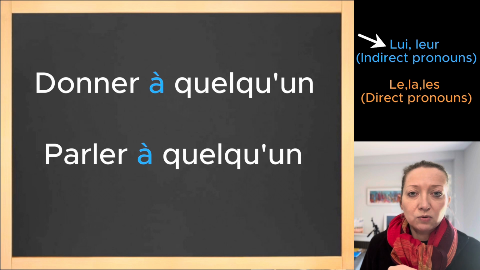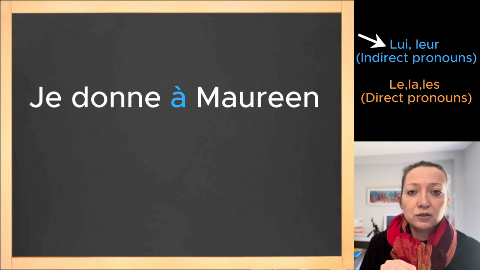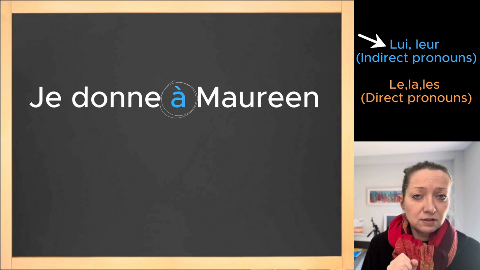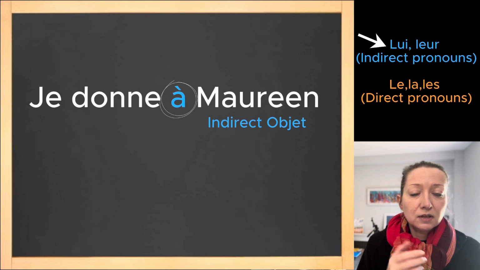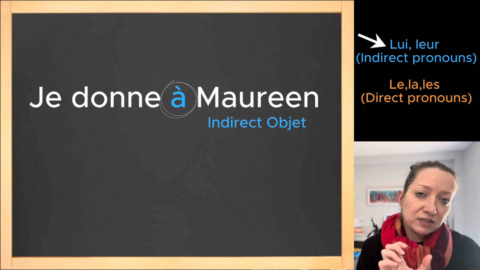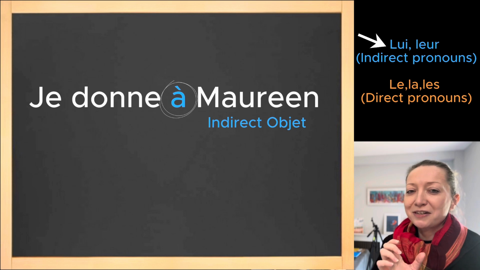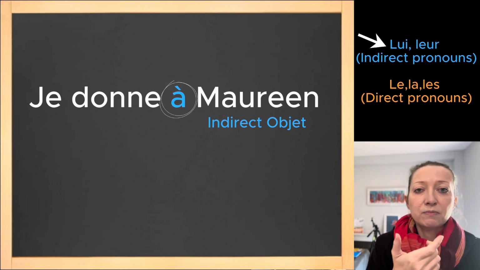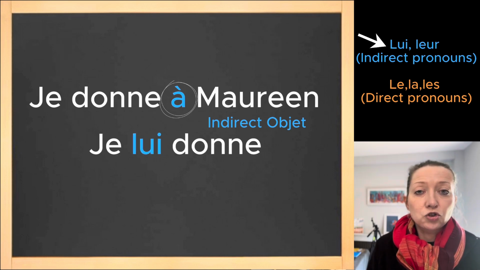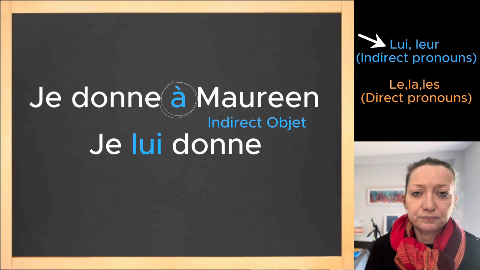Let's take an example. Je donne à Maureen. We've got the preposition. So Maureen becomes an indirect object. Don't forget, object is the grammatical term. I'm not saying that Maureen is an object. It's just that in the grammatical term she's an indirect object. And so it becomes je lui donne. It's all about the preposition.